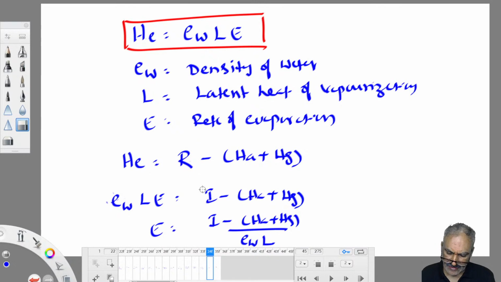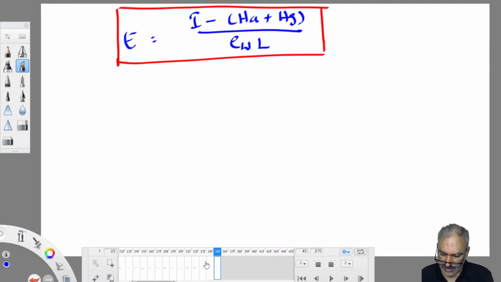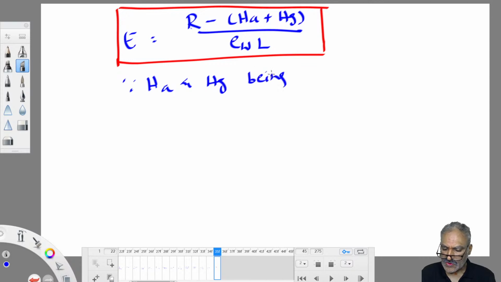I also can use another symbol, nothing wrong in that. Meaning is important, it doesn't make any difference. Our understanding is important. So finally, we got one expression: R minus... Since HA and HC are so small compared to R and L, they are neglected most of the times.